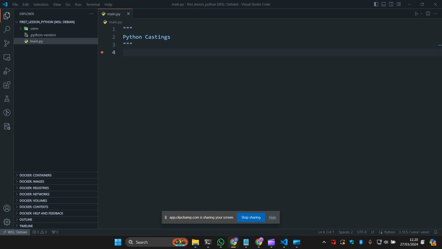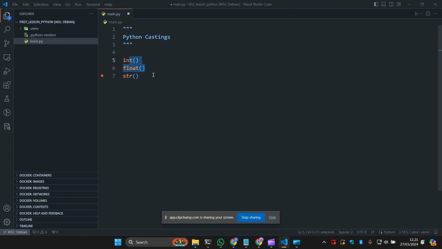Python casting. There might be times when you want to specify a type onto a variable. This can be done with casting. Python is an object-oriented language, and as such, it uses classes to define data types, including its primitive types. Casting in Python is therefore done using constructor functions. It can be done by using int, float, and str.